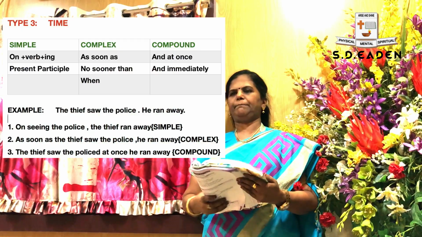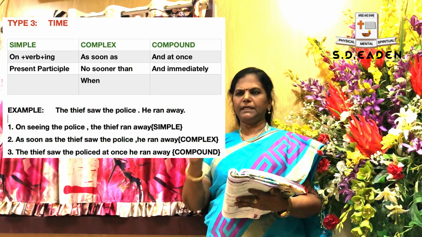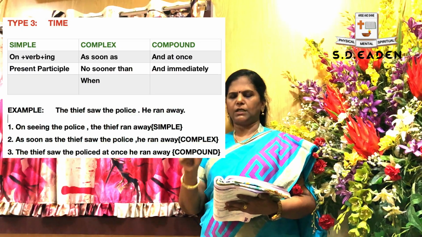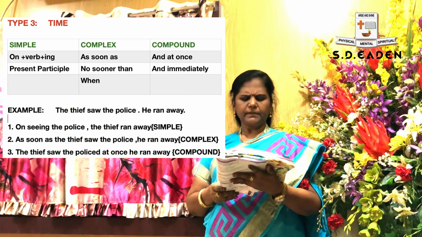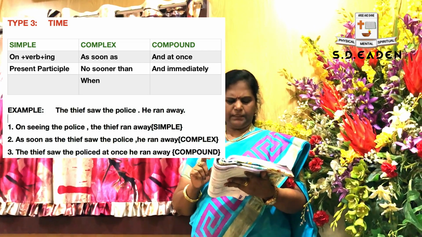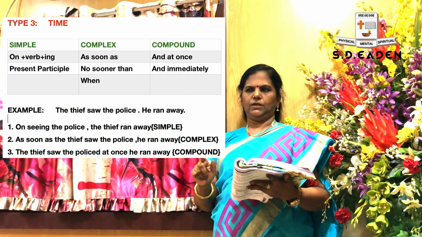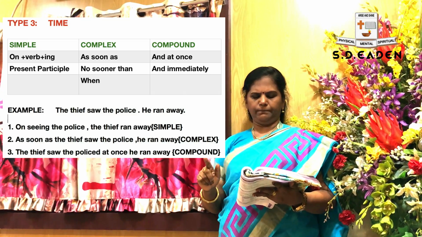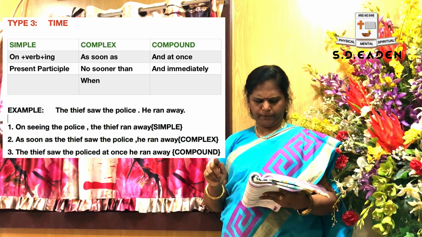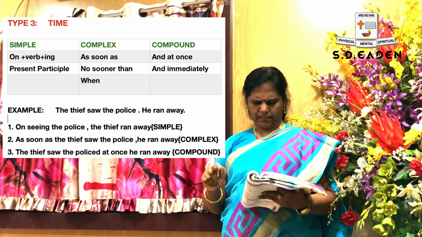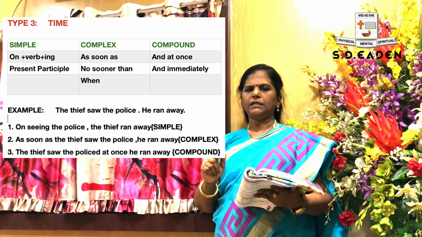Now we are going to the third type, for immediate action. What do you have to apply? The formula for simple is on plus verb plus ing. For complex, as soon as or when.